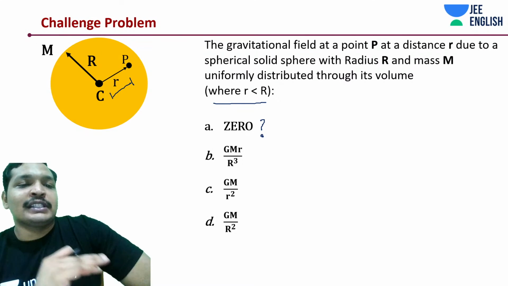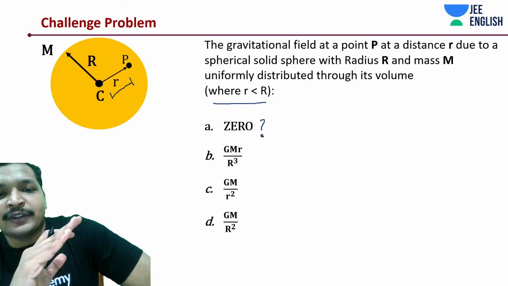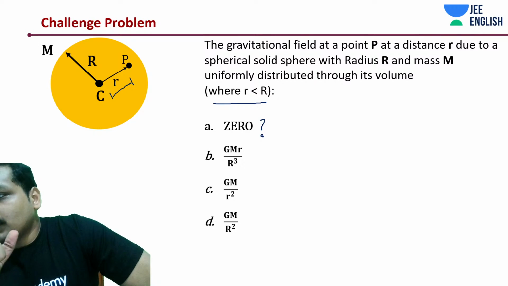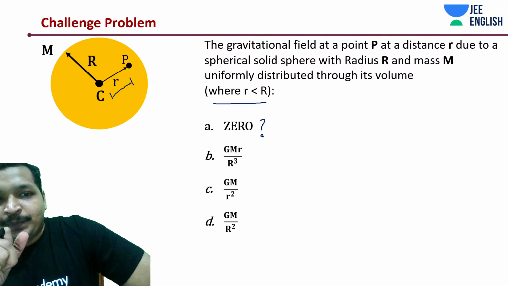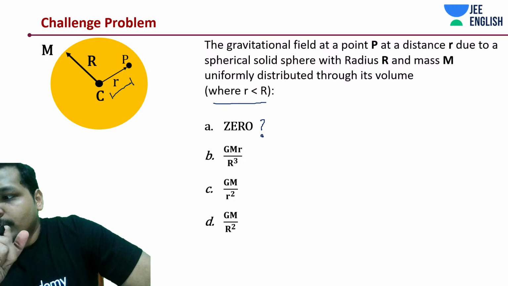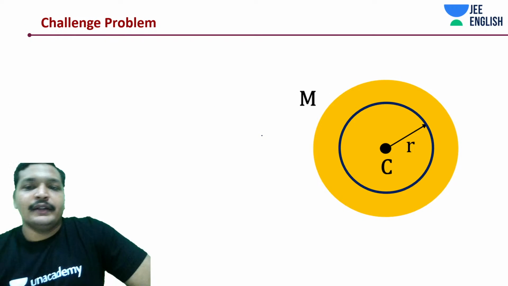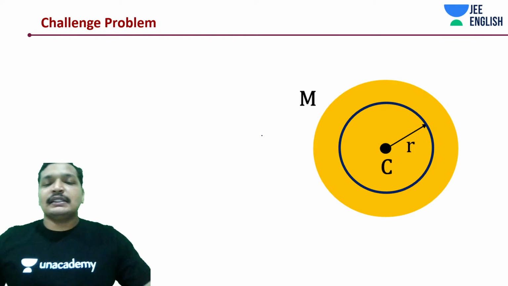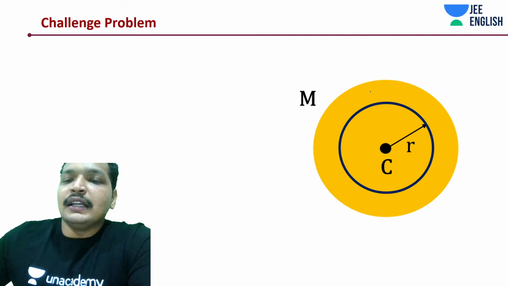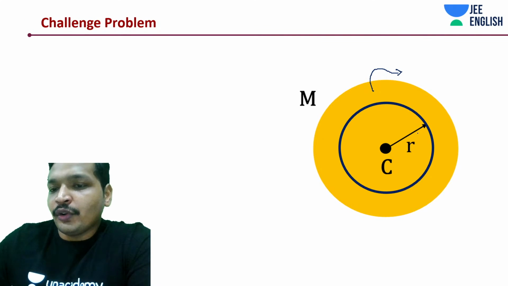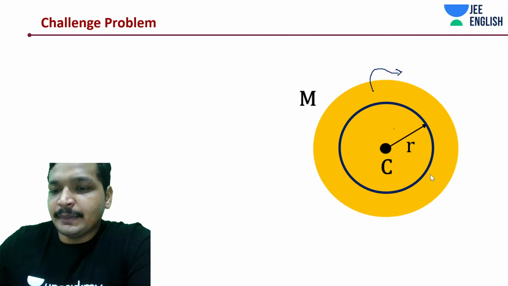It's a very simple concept. It's really a very simple concept. You can just do it from the concepts I have taught you until now. Alright. What I am saying is, think about it in two ways. One is, okay, this point lies inside, right? Let me do a thing. First of all, let me choose a different color.